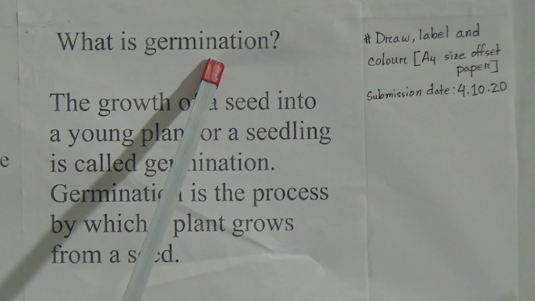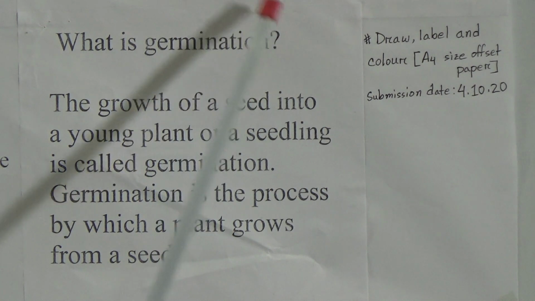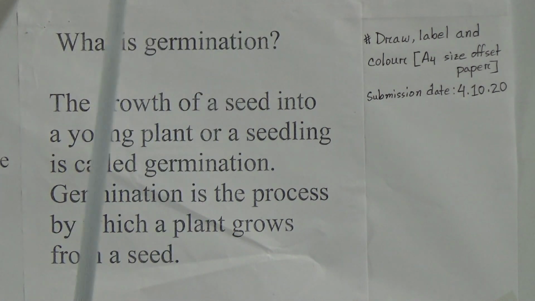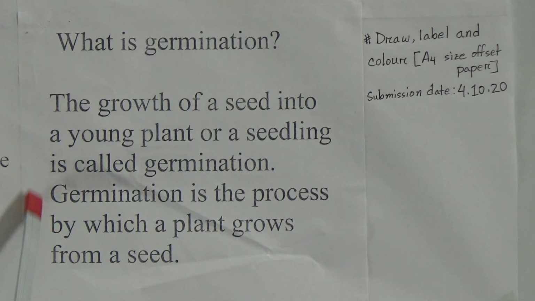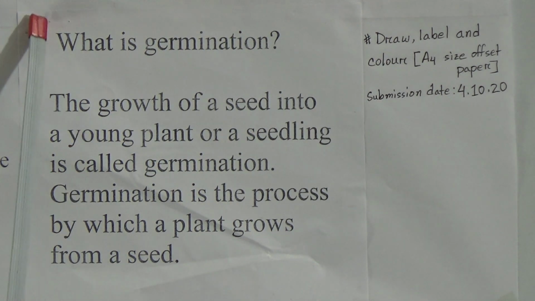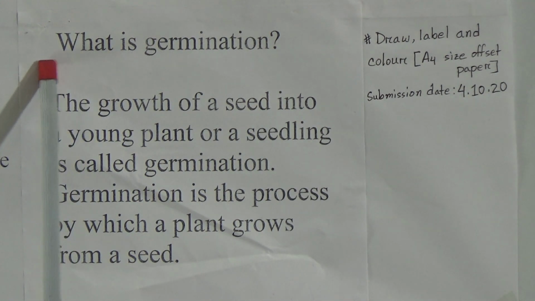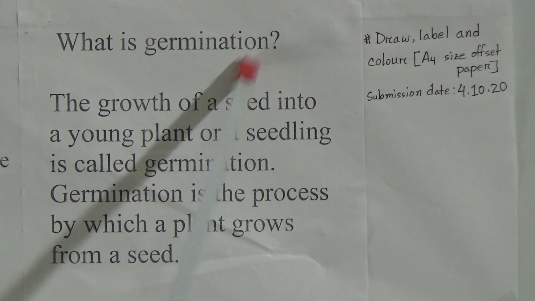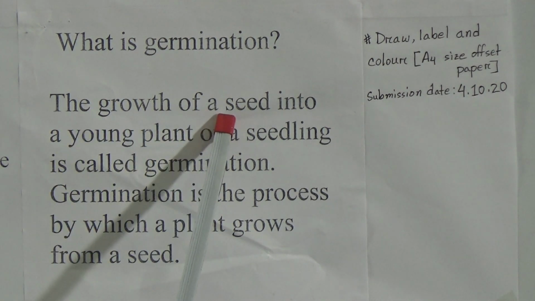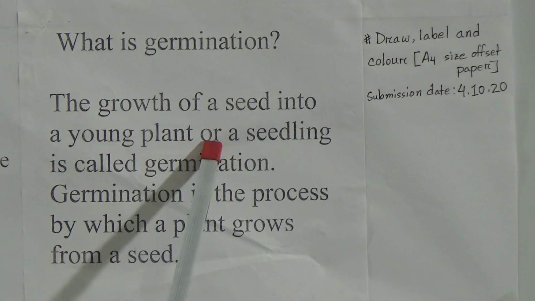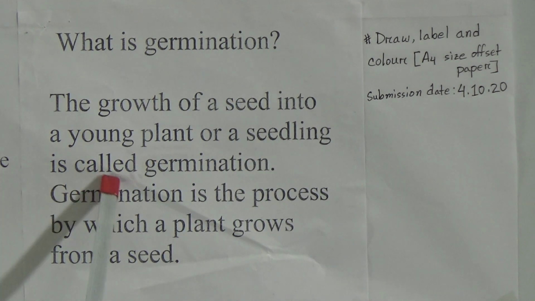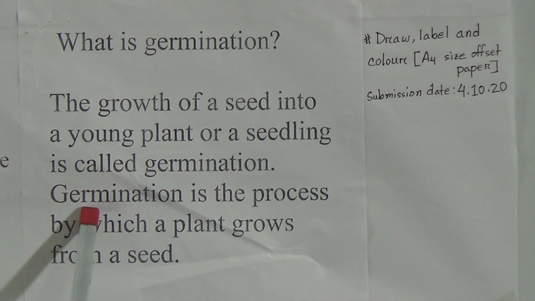Now we will know what is germination. And dear student, with your drawing and this label and picture, you have to write this part also. This is the part of your assignment, and we will discuss about what is germination. The growth of a seed into a young plant or a seedling is called germination. Germination is the process by which a plant grows from a seed.